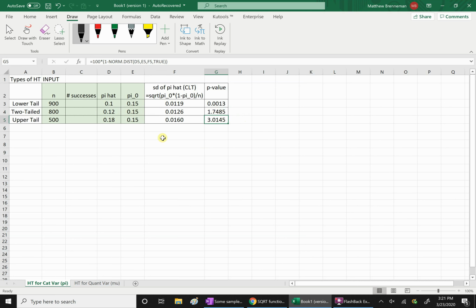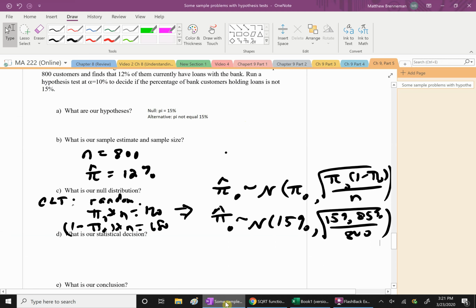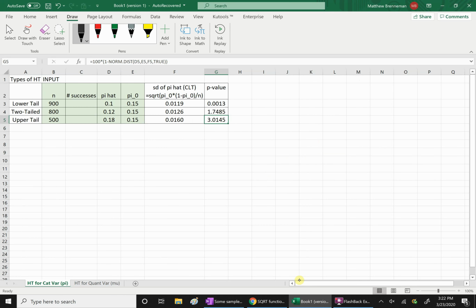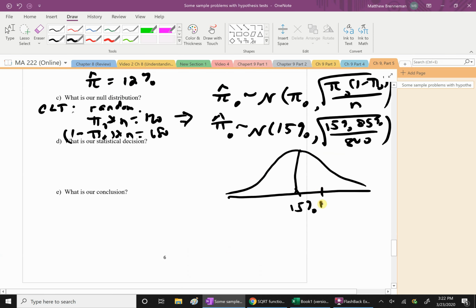Let me illustrate what's going on here. Let's go back to the problem. Here's what we're saying. If the null hypothesis is true, then sample percentages taken from random samples of this size look like they come from a normal distribution, and the standard deviation's around 1%. So they look like this: 16, 17, 18, 14, 13, 12.